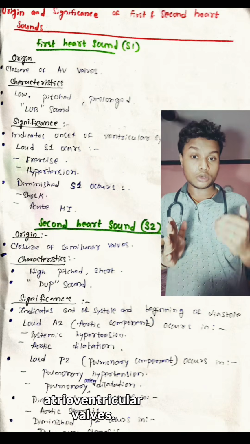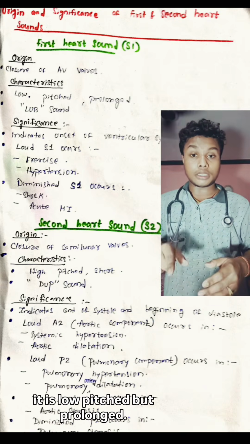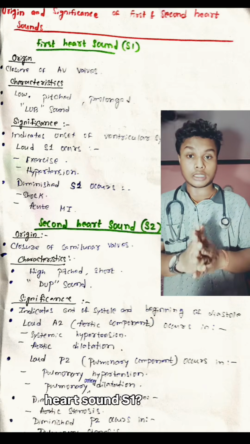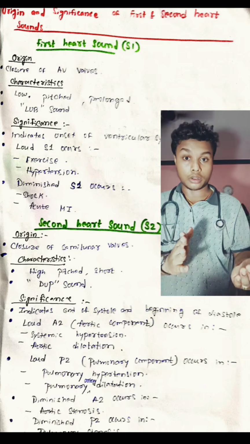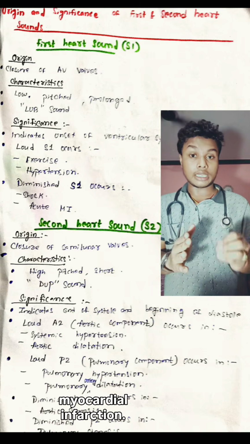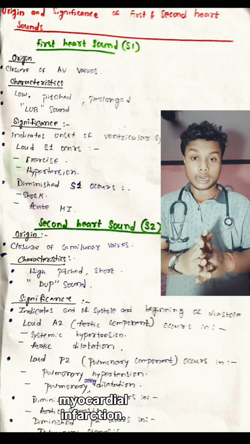First heart sound. Origin. It is due to the closure of atrioventricular valves. Characteristics. It is low pitched but prolonged. It is the lub sound. Now, what is the significance of first heart sound, S1? It indicates the beginning of ventricular systole. Loud S1 occurs in exercise and hypertension. Diminished S1 occurs in shortened PR interval and acute myocardial infarction.